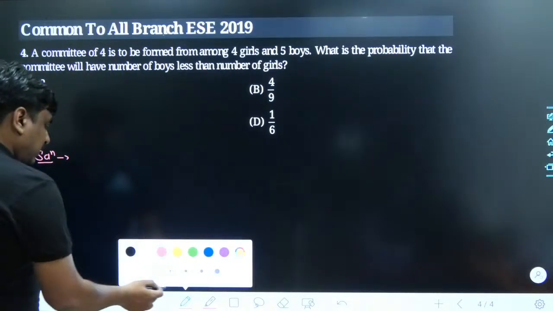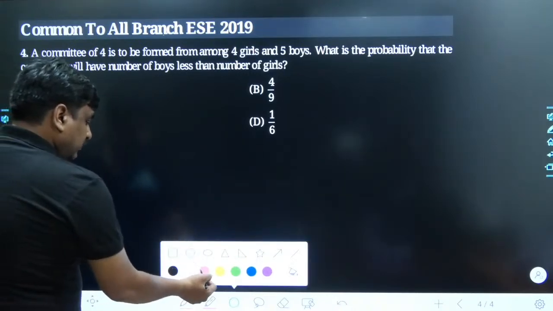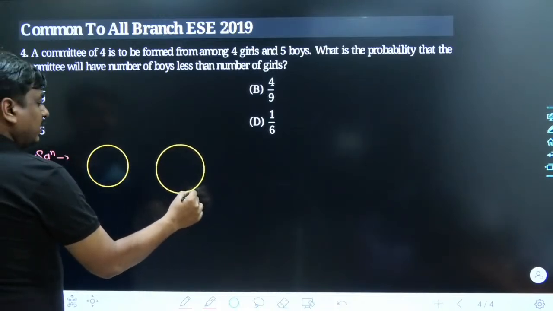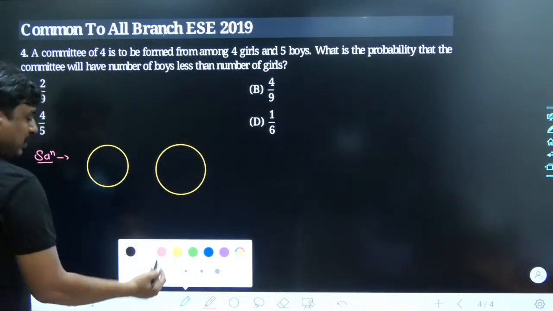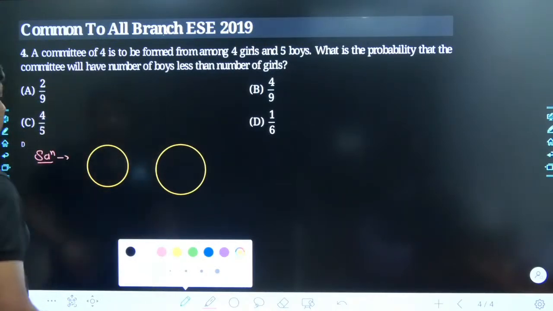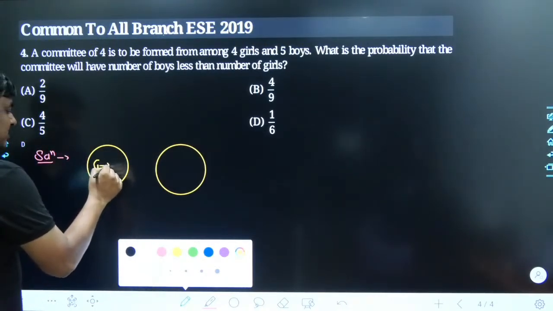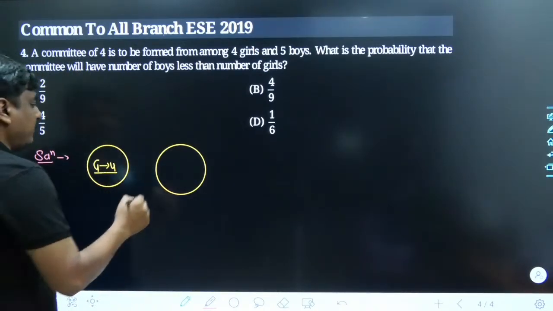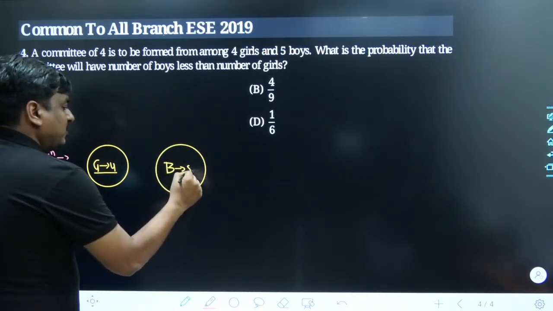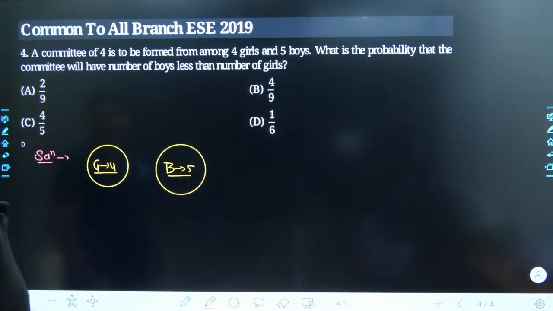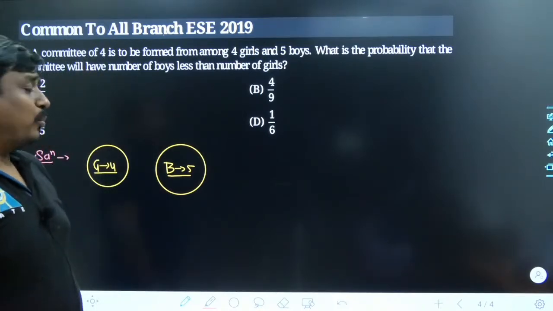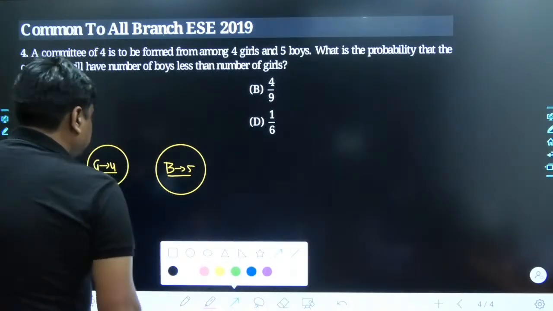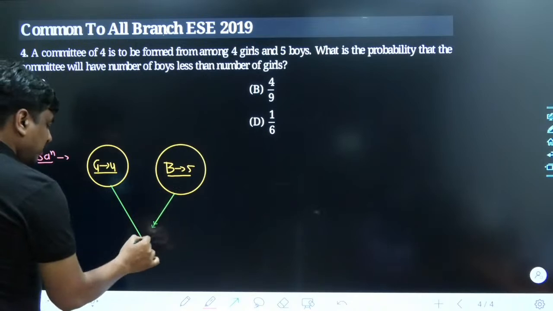So let's try to understand graphically how this problem looks, my dear friends. At the very beginning, it has been clearly given that the number of girls we have for the selection is precisely 4. That's the first piece of information you have. Similarly, the number of boys we have is precisely 5. Using the girls and the boys we have, we have to form a committee. Obviously, the committee has to come from either of these two bunches.